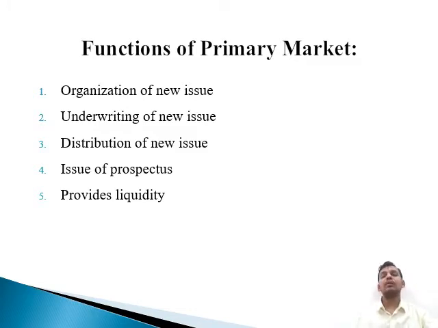But the thing is that in underwriting, the underwriter, which can be a firm of brokers or an institution, promises that X amount of shares would be sold to the public. And if the underwriter fails to sell that promised quantity of shares to the public, then he or his firm would be responsible for buying that amount of shares from the issuing company. This is the second function of the primary market.